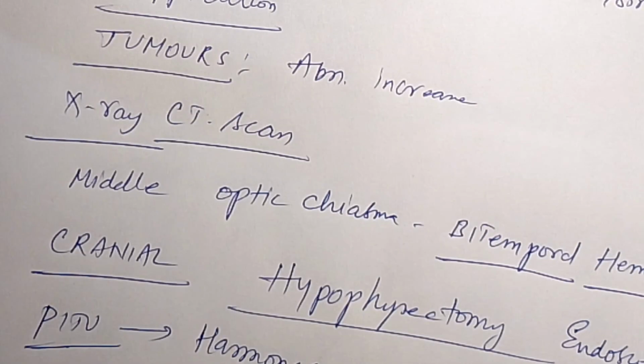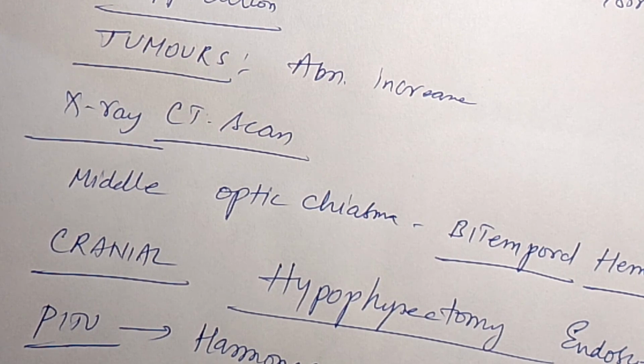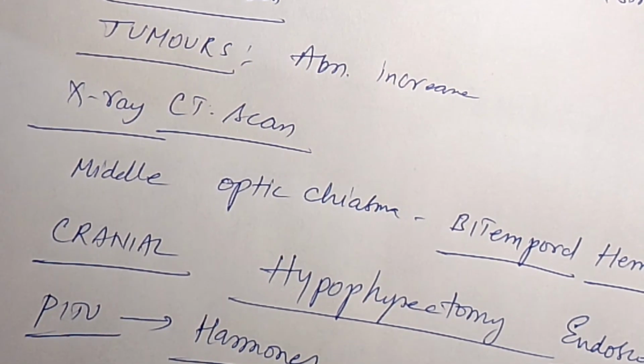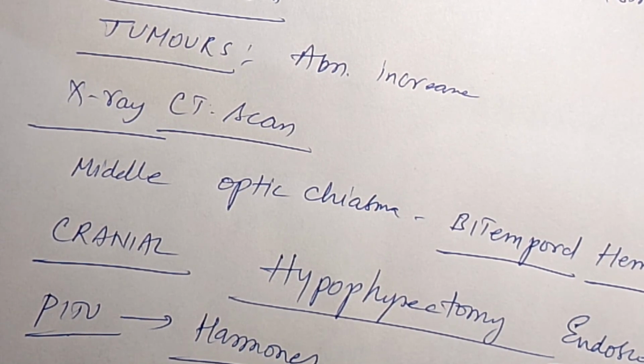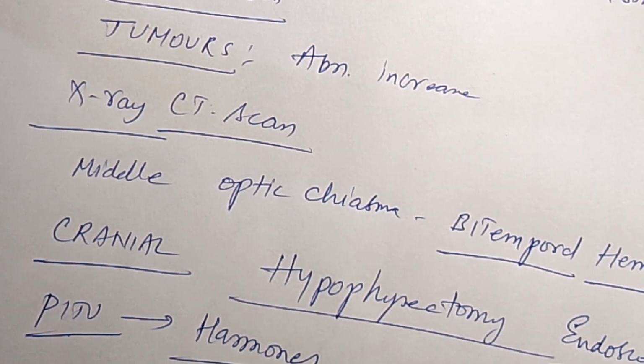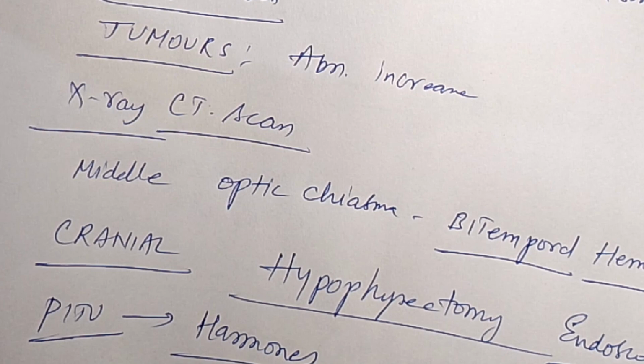I am repeating once again, this is the schematic representation of the pituitary gland. Here we can see the infundibulum, the pars posterior, then the pars intermedia, the cleft, the pars tuberalis, the median eminence, the optic chiasma, and the mammillary body.